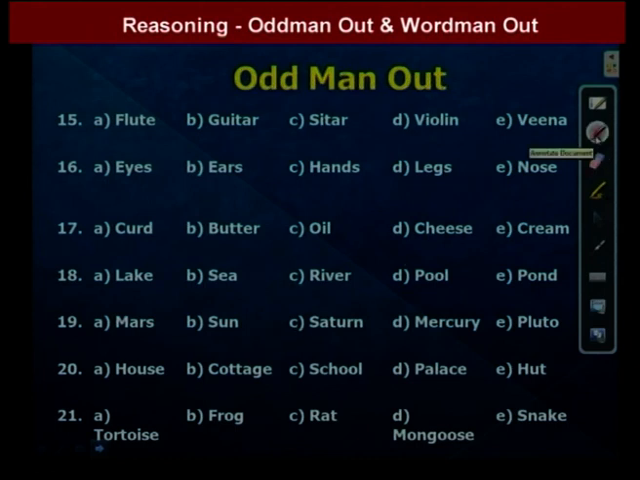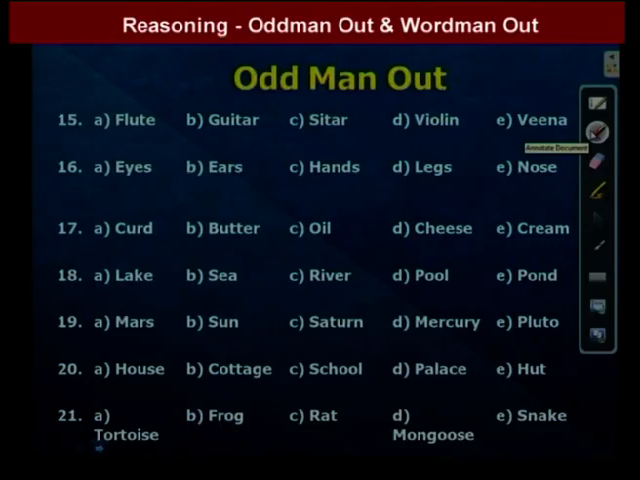That one is Mars, Sun, Saturn, Mercury, Pluto. So in these 5 words, one is different. That one is Sun. Except Sun, remaining all are planets. Here Sun is a star, that's why the answer is Sun. We go to the next question.